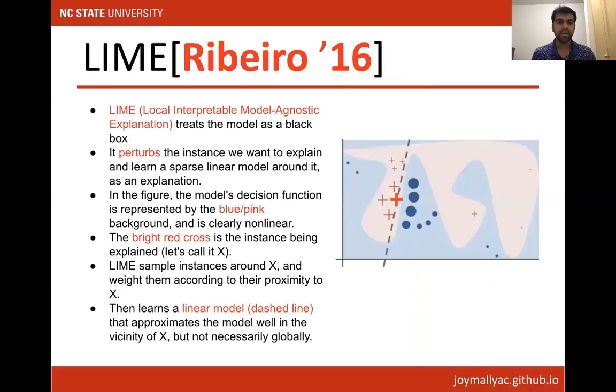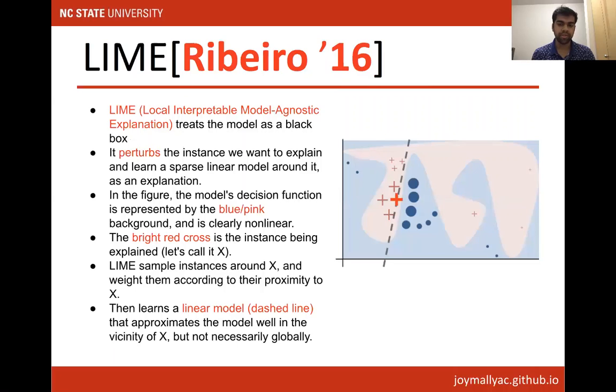The second example is LIME, which stands for Local Interpretable Model Agnostic Explanation. This is also an instance-based explanation algorithm. Suppose we are explaining one data point, that is the big red cross. What LIME does, LIME samples around that data point. So the other red and blue dots here are other samples generated by LIME,